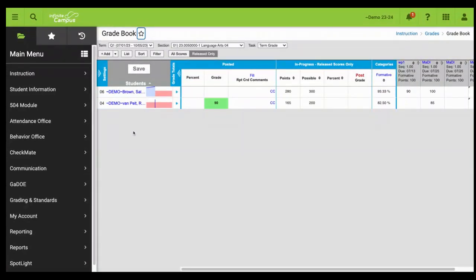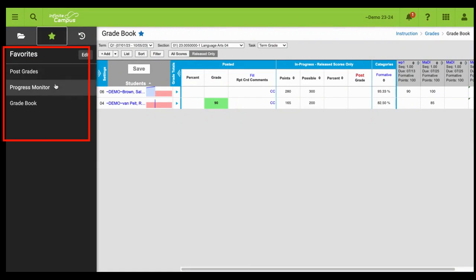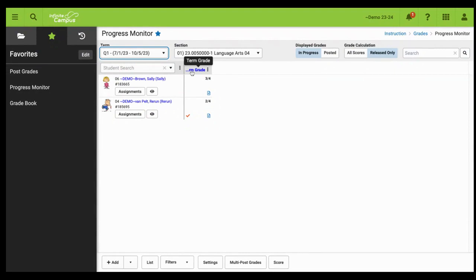A final helpful detail is to star different pages that you frequently visit within Infinite Campus. So if I know I'm going to be going to the gradebook, I can select the star, turn it blue, and then notice on the far left over here, I can click my star and I'll see my favorite locations in Infinite Campus. So if I wanted to go right back to Progress Monitor, for example, I can select that. If I no longer want to favorite a page, I would simply come up here and uncheck the star and notice that it disappeared from my favorites area.